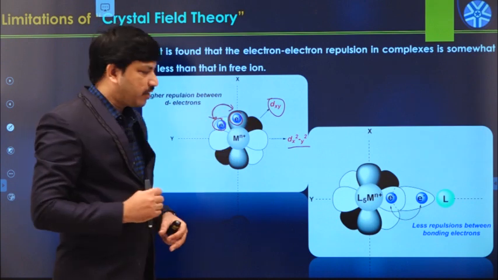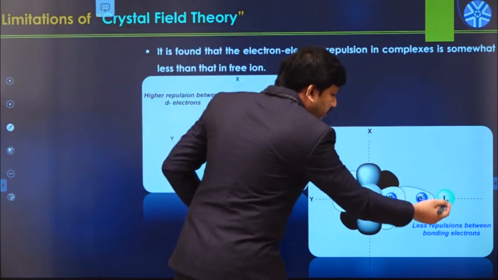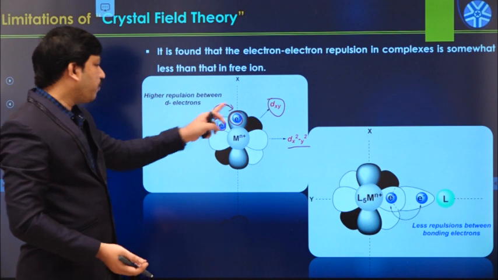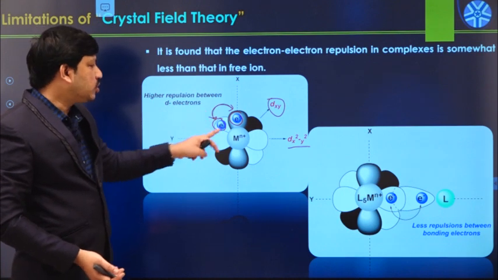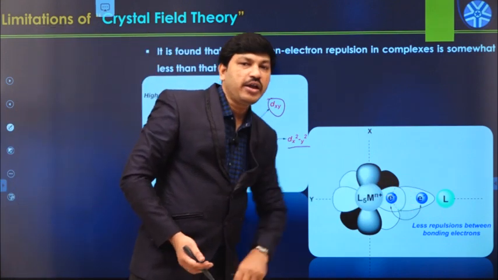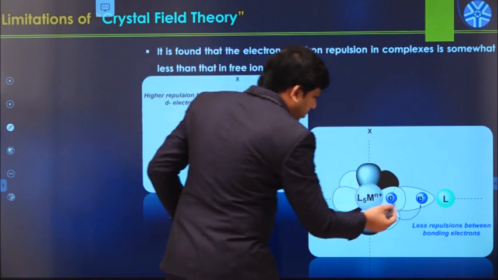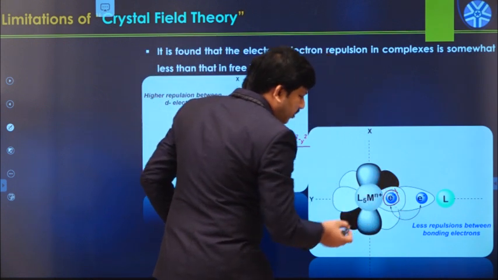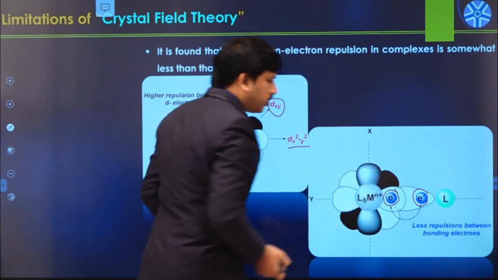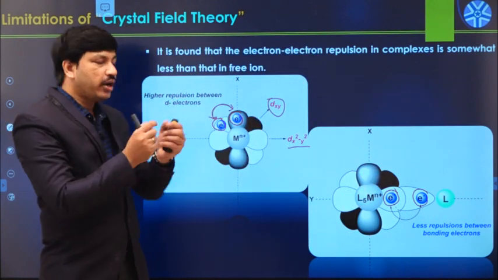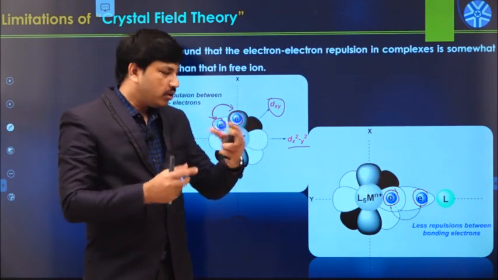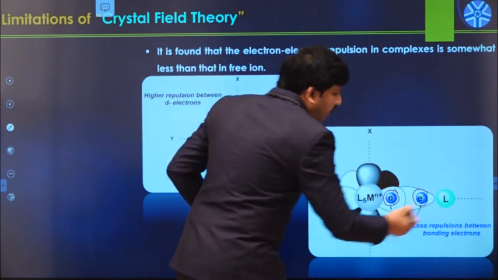Whenever the complex is forming, what will happen? There is a cloud expansion effect, and electrons are shared with the ligand orbitals also. What are the free electrons available? These two electrons also share with the ligand orbitals in this manner. For example, you see, one of the electrons is available here and another electron here. Like this, these two electrons have the maximum distance in the case of the metal-ligand bond.